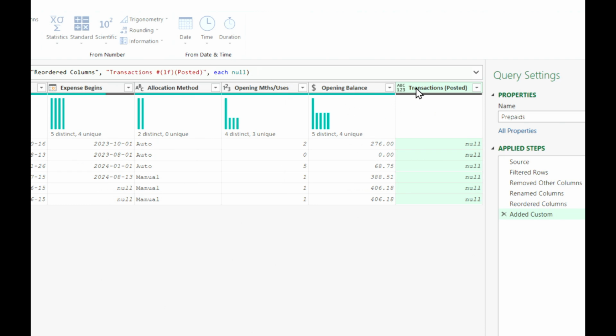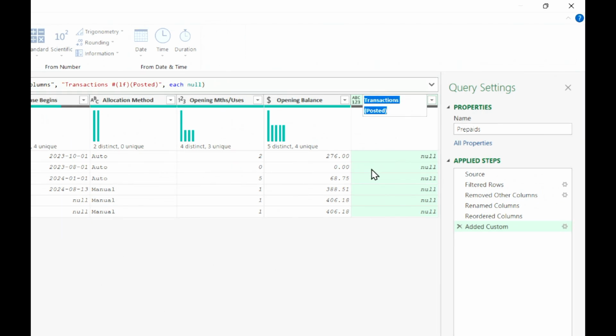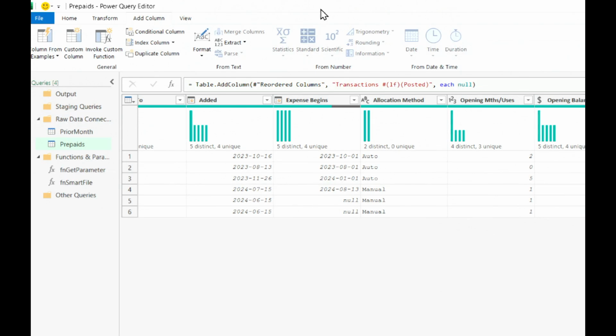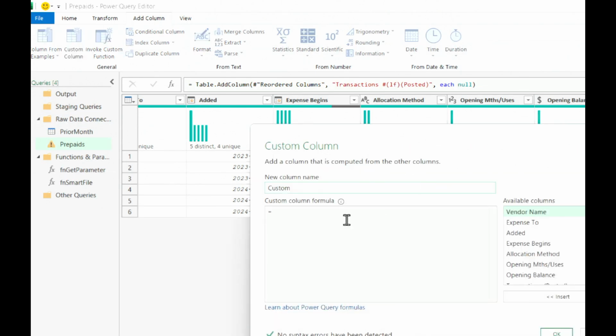Now, how do I know it worked? If I double click on it, I can see the line break in place. Okay, so that's the first part. I need to do one more of these.